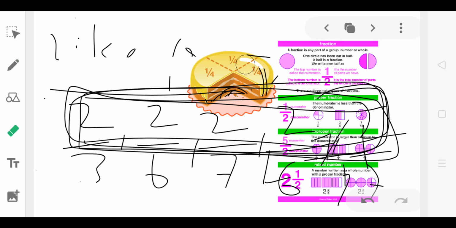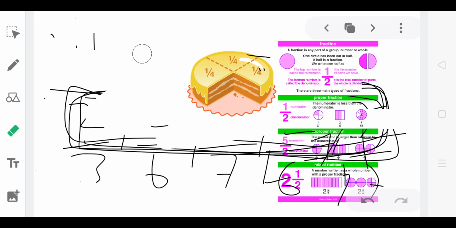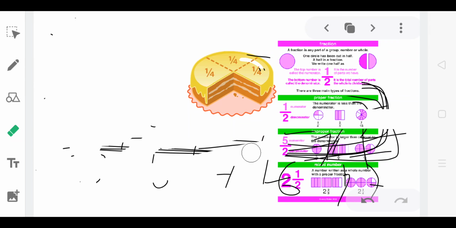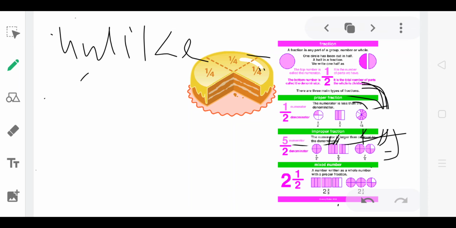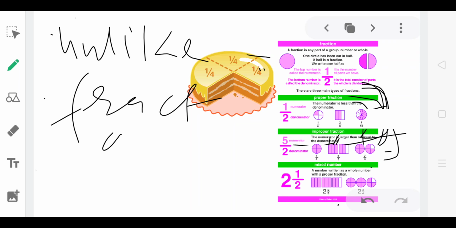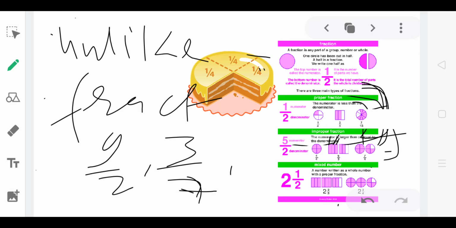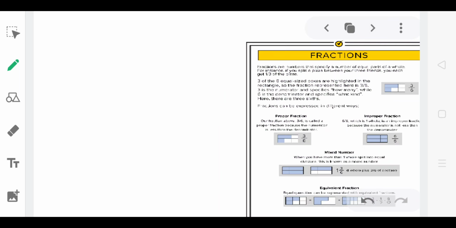And what is the unlike fraction? Unlike fraction is nothing but the combination of proper and improper fraction. 9 by 2, this is the improper fraction, and 3 by 7, this is the proper fraction. And again you write proper, improper, proper, improper. This is called the unlike fraction. Okay, dear student, this is the definition of proper, improper, and like fractions.